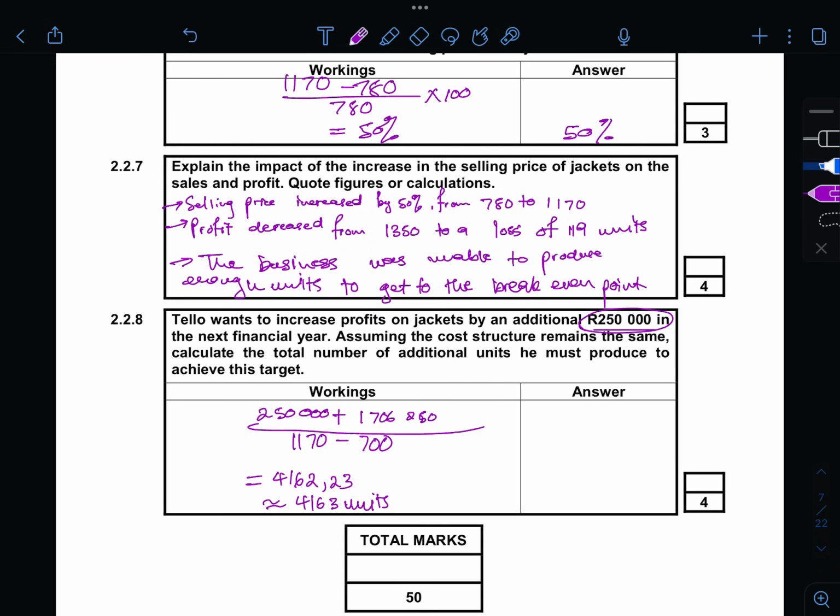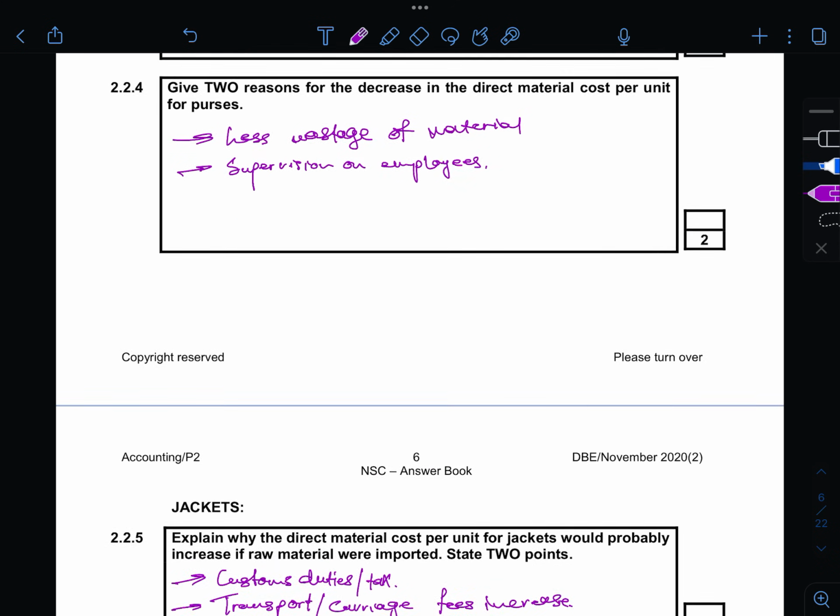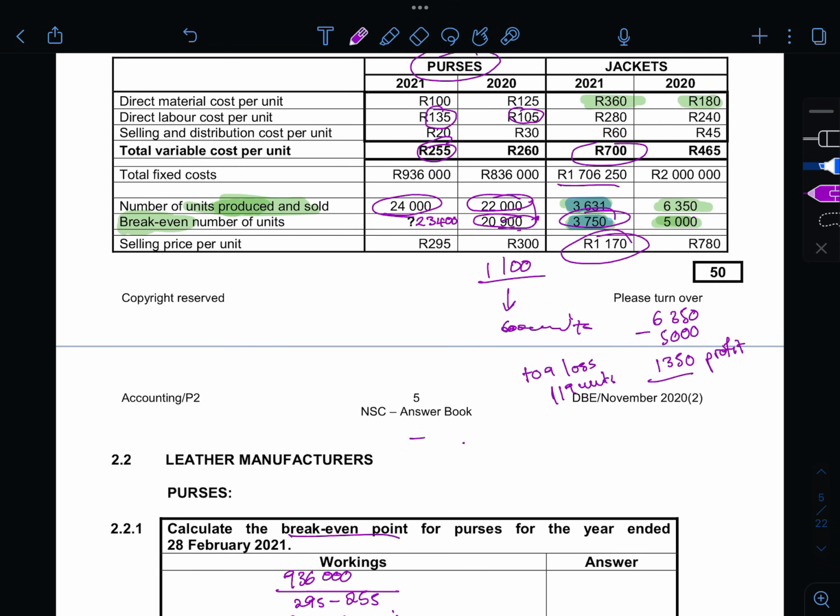But we are not done. They're asking for the number of additional units, not just the number of units, but additional units. At first he was supposed to produce 3750 to make no profit.